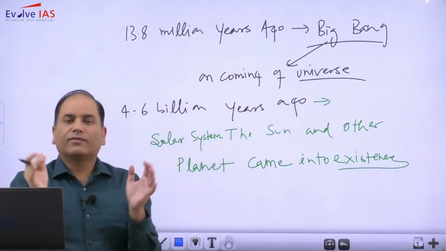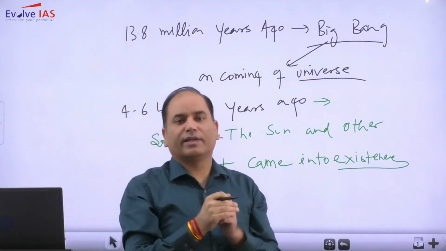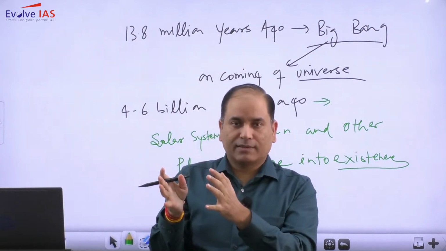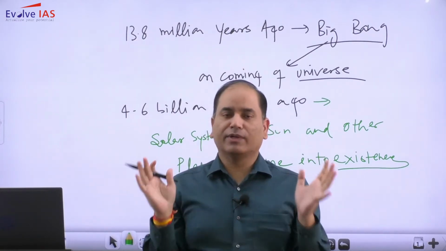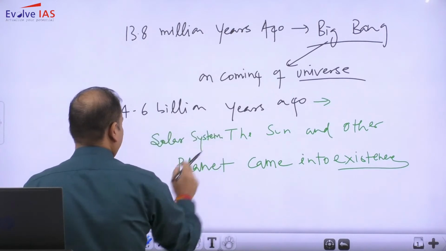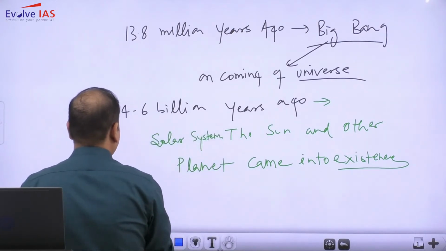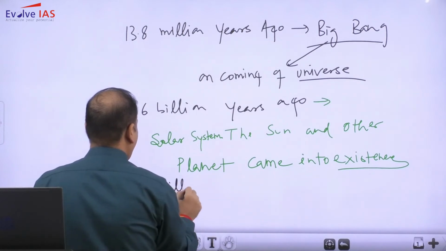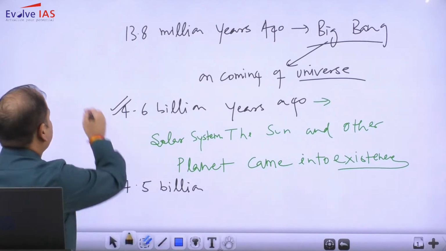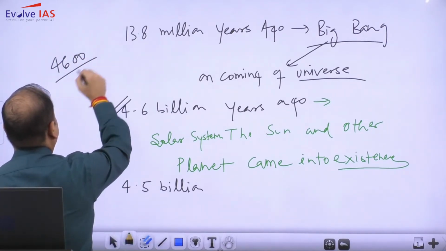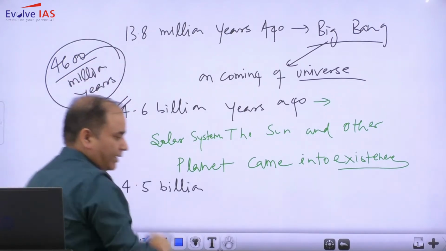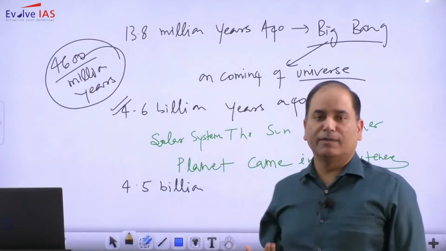There was a hot cloud of gases, generally referred to as the nebula. Through the nebula, all the planets, the solar system and the sun came into existence. The Earth came into existence around 4.6 billion years ago. In a way, you can say the age of the Earth is 4600 million years.